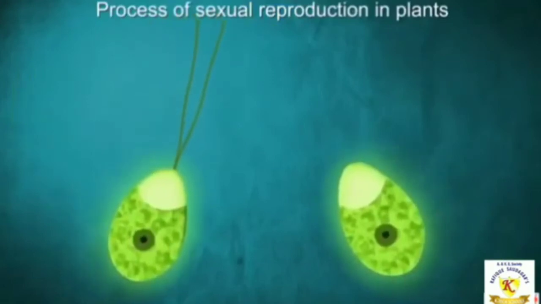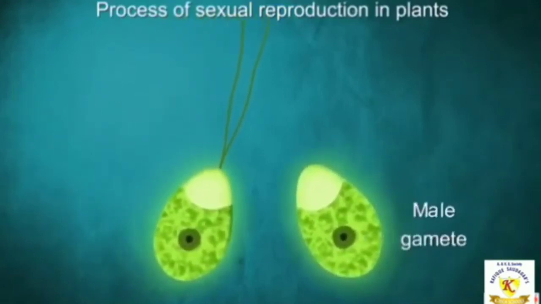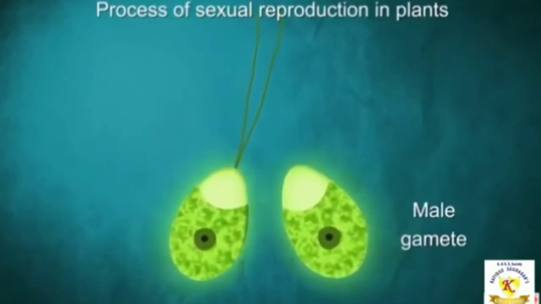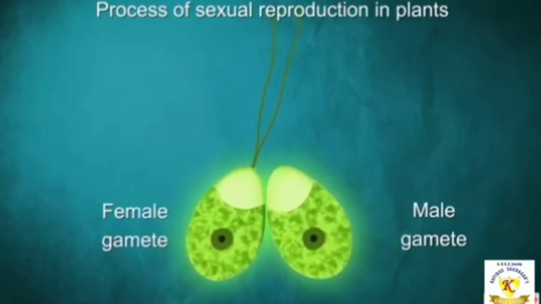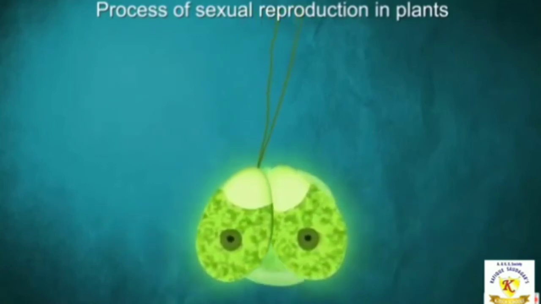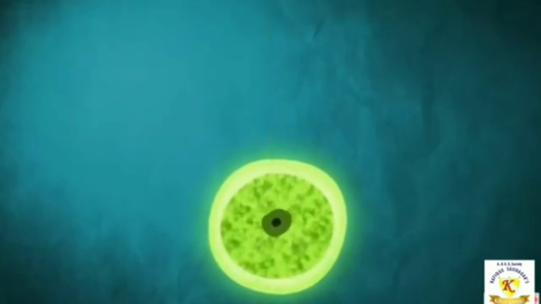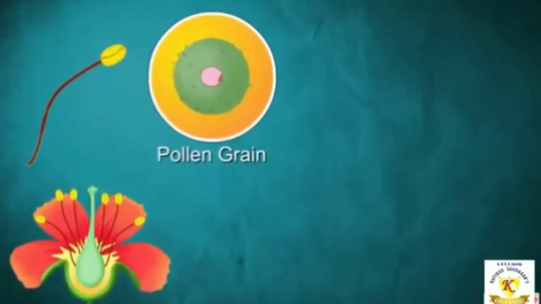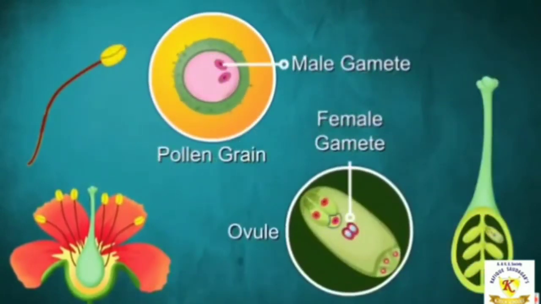Now, children, for sexual reproduction to take place, a male gamete is to be fused with the female gamete, thereby forming a zygote. Now, for that, the male gamete has to reach the female gamete.